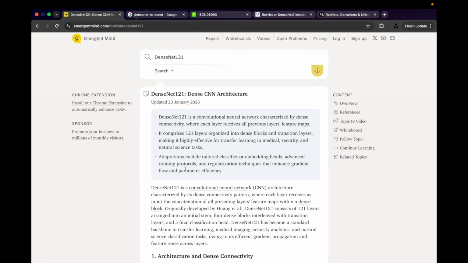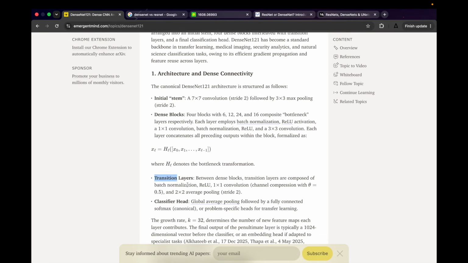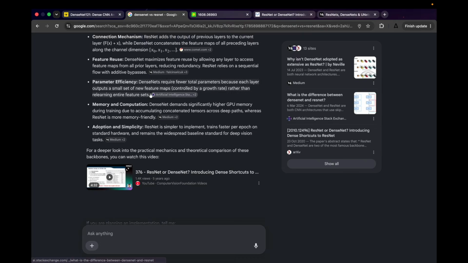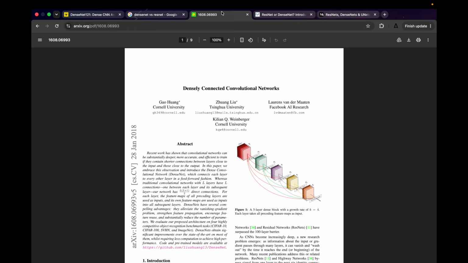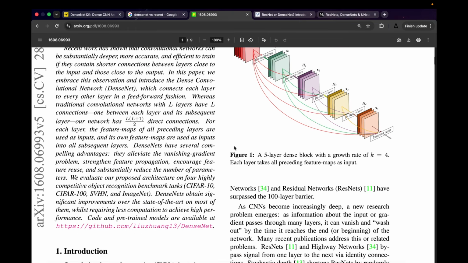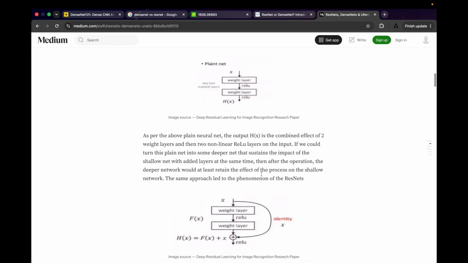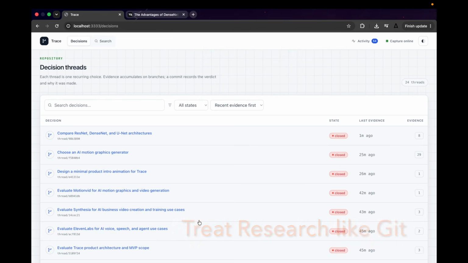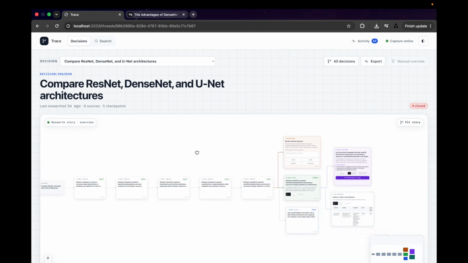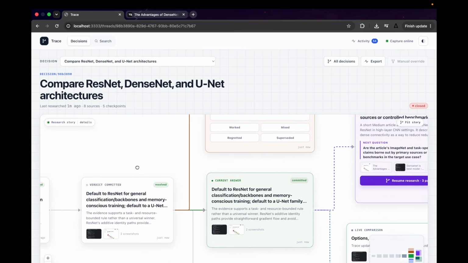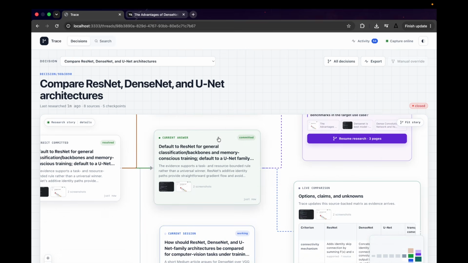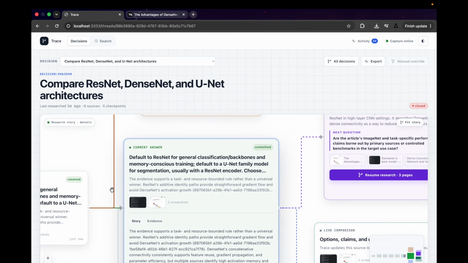Whenever we research an important decision, a model, treatment, product, or strategy, we open many sources, reach a conclusion, and eventually forget why. Later, when we revisit the same choice, we often start the research from zero. Trace solves that by treating research like Git. Every recurring decision has evidence, commits, branches, outcomes, and a current answer, not just a pile of bookmarks.